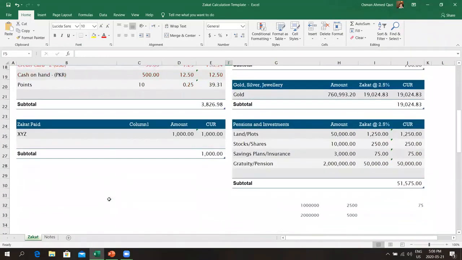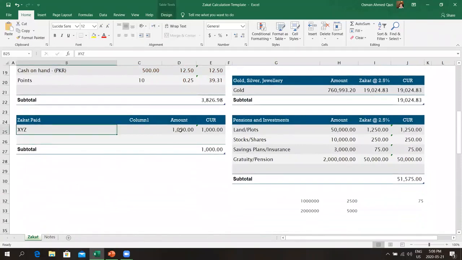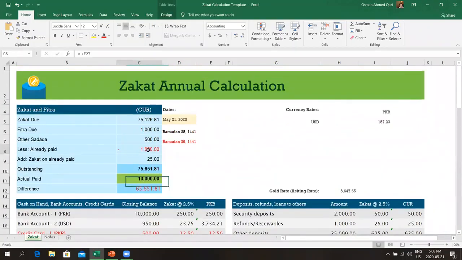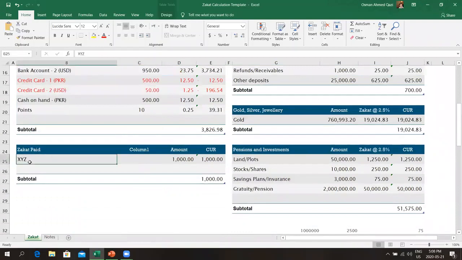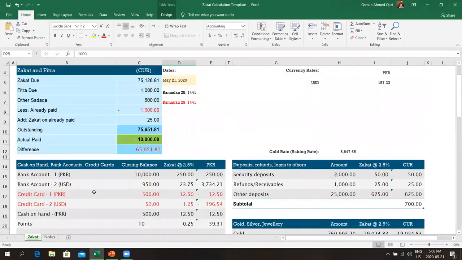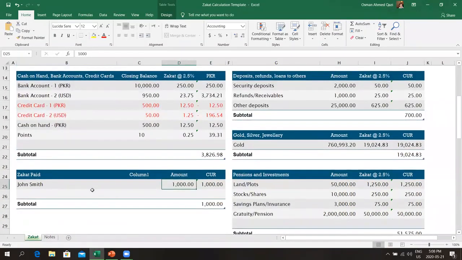And the zakat paid here. So this is like the 1,000 I discussed earlier that was appearing here. So during the year, let's say you pay John Smith 1,000 as zakat. You put in the name of the person or the entity.